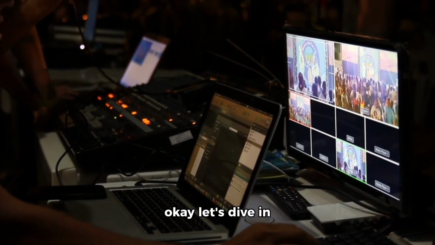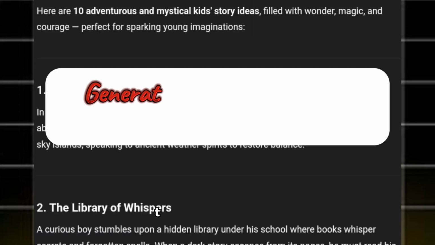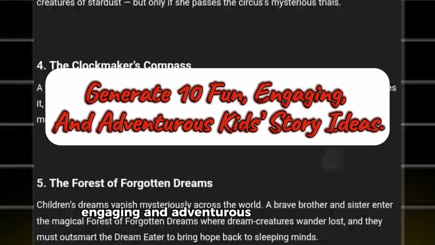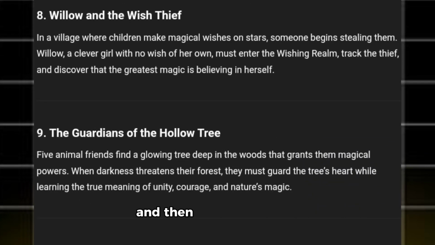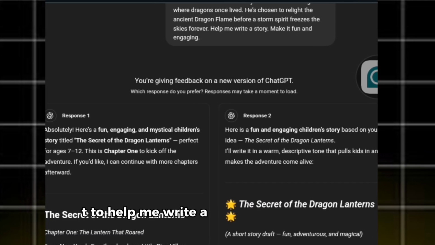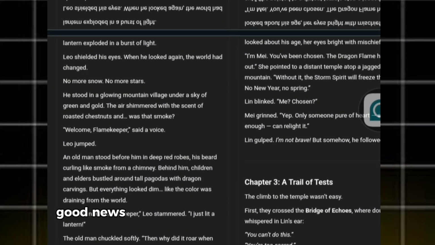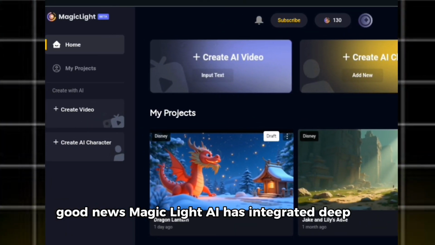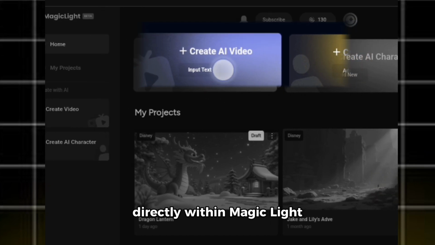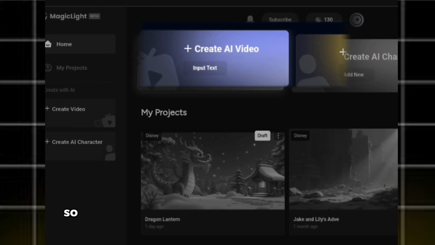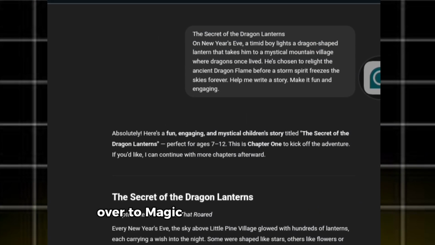Okay, let's dive in. I'll start by getting my story ideas from ChatGPT. First, I'll prompt ChatGPT to generate 10 fun, engaging, and adventurous key story ideas. From those ideas, I'll select one that stands out, and then I'll ask ChatGPT to help me write a full script for the story. Now, if you want to skip this part, good news. MagicLight AI has integrated DeepSeek AI, which allows you to generate scripts directly within MagicLight using just your story idea. So after ChatGPT has generated my script, I will copy it and head over to MagicLight AI to generate my video.